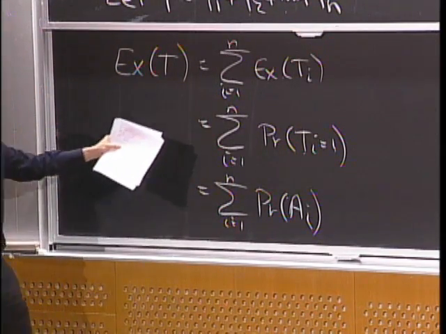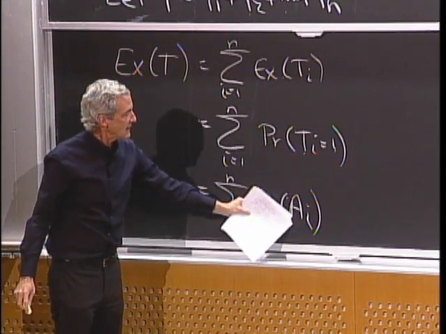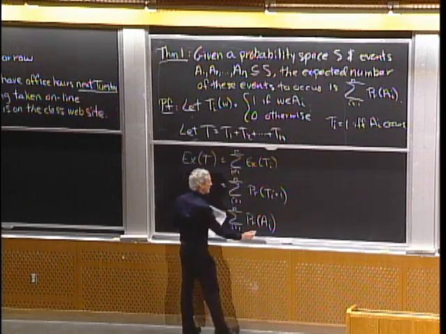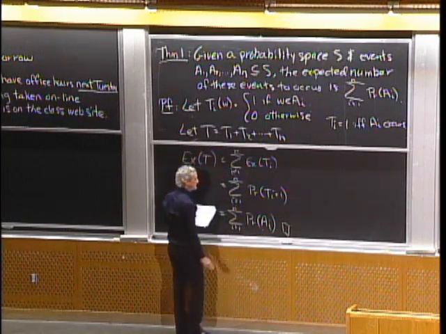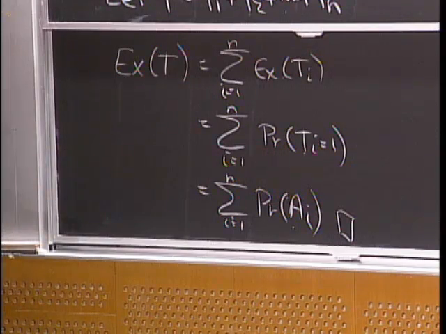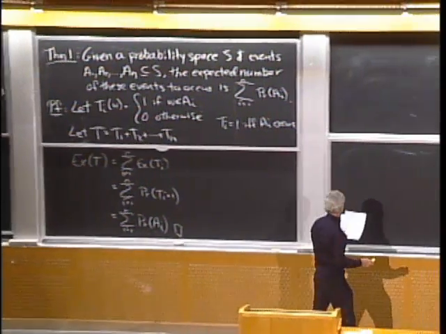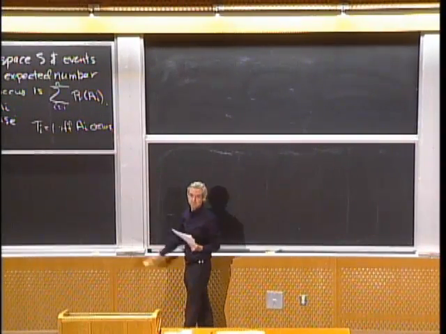All right, because T sub i equals 1 is the case that A sub i occurs. So we've shown that the expected number of events to occur is simply the sum of the probabilities that the events occur. So very simple formula, very handy. And you don't need independence for that. Any questions about that?